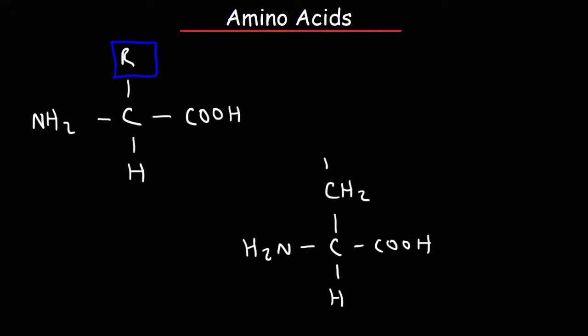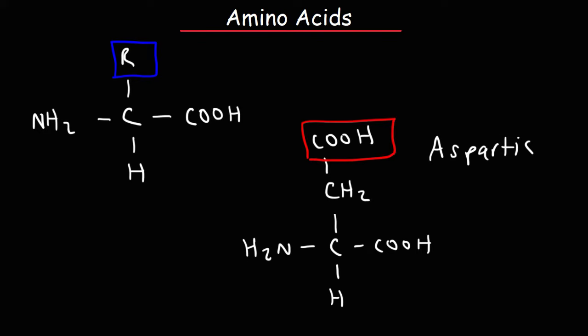Here is another one. This amino acid is called aspartic acid. Because of the acidic functional group, it has an acidic R group, so this is one of the acidic amino acids. The carboxylic acid functional group is also polar, so it's both acidic and polar.